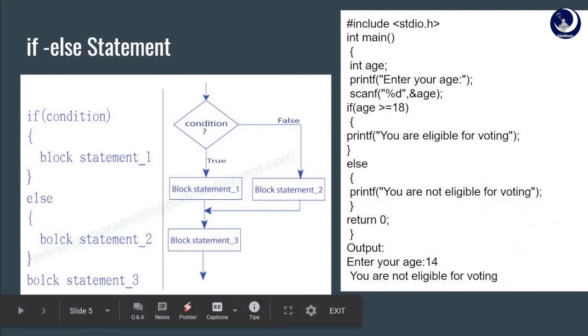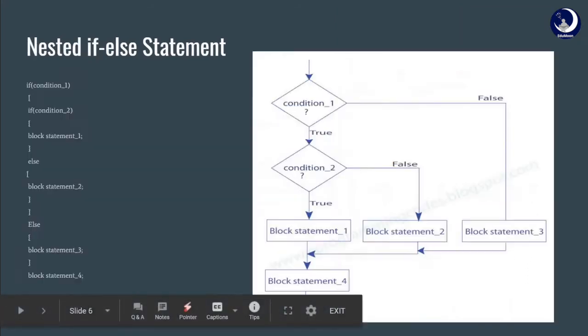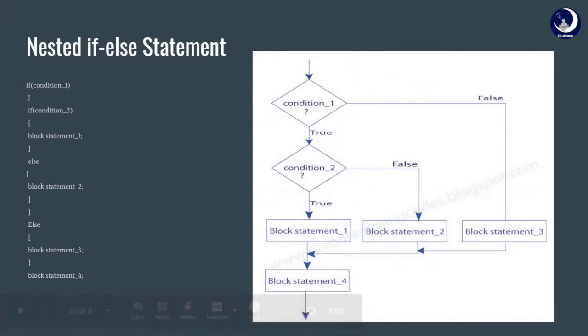After the if-else statement, we have the nested if-else statement. Nested if-else statement is where an entire if-else construct is written within the if statement or in the else statement. So within this if statement, we have another if-else construct written, followed by the else statement of this if statement. Let us look at the flowchart.